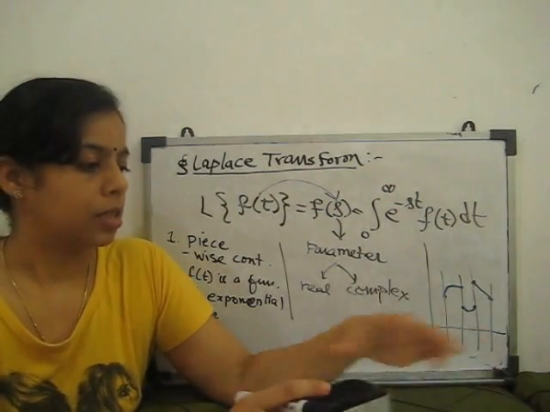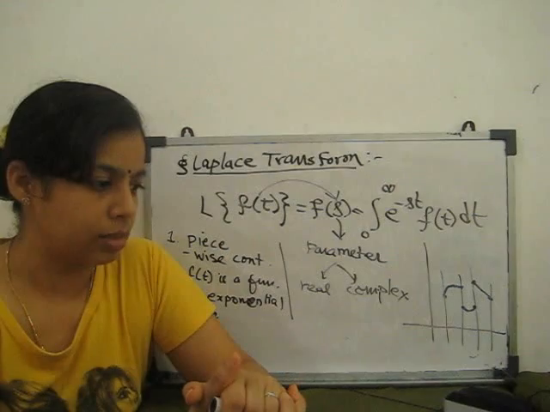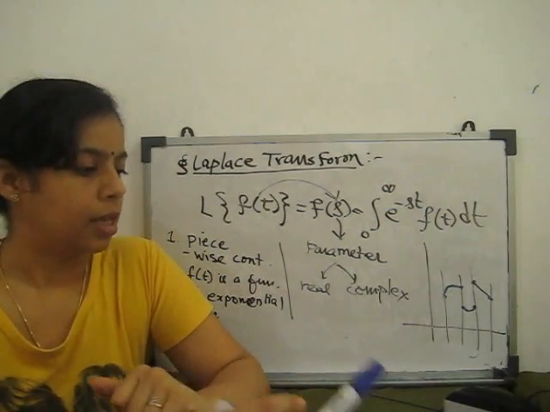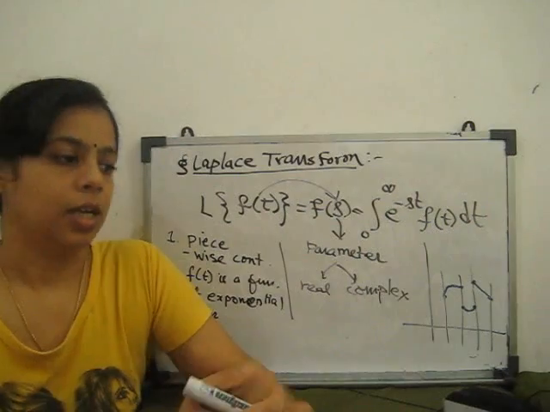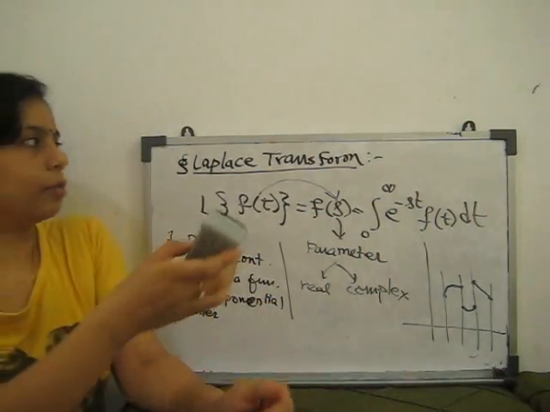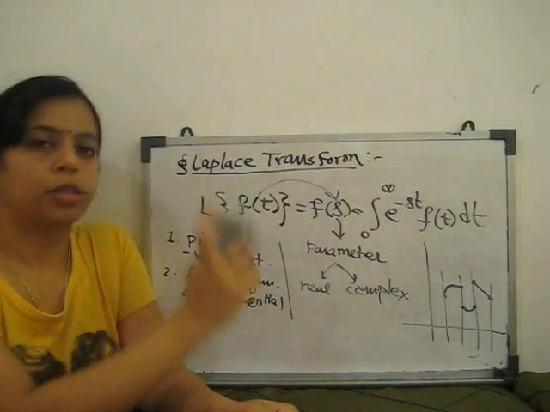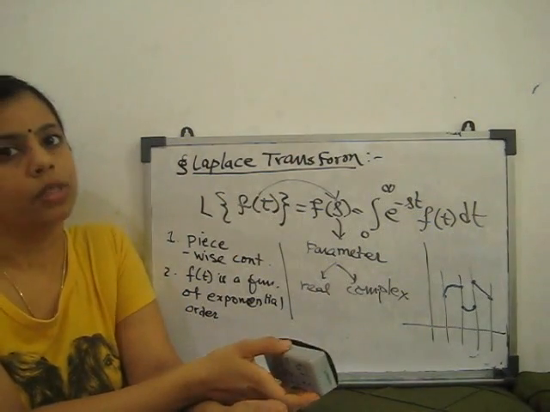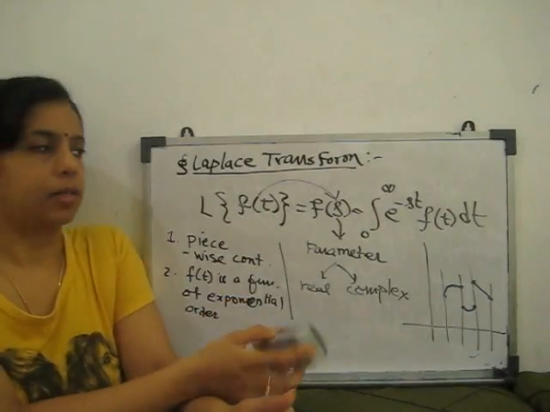So now we discuss some standard forms of Laplace transform, that is, how we expand any function in the Laplace. I give you some standard formulas, then we go to further properties of the Laplace transform, and then how we solve a given function with the help of Laplace.